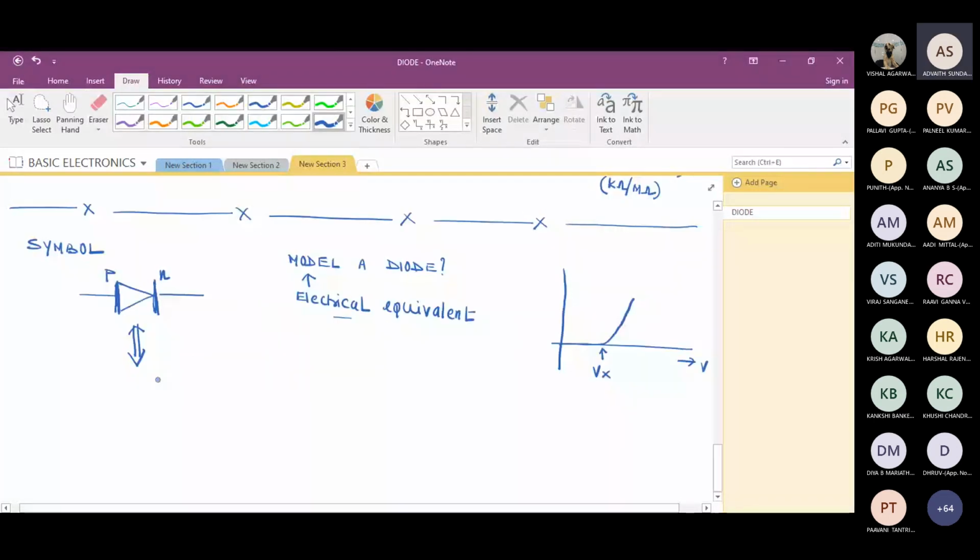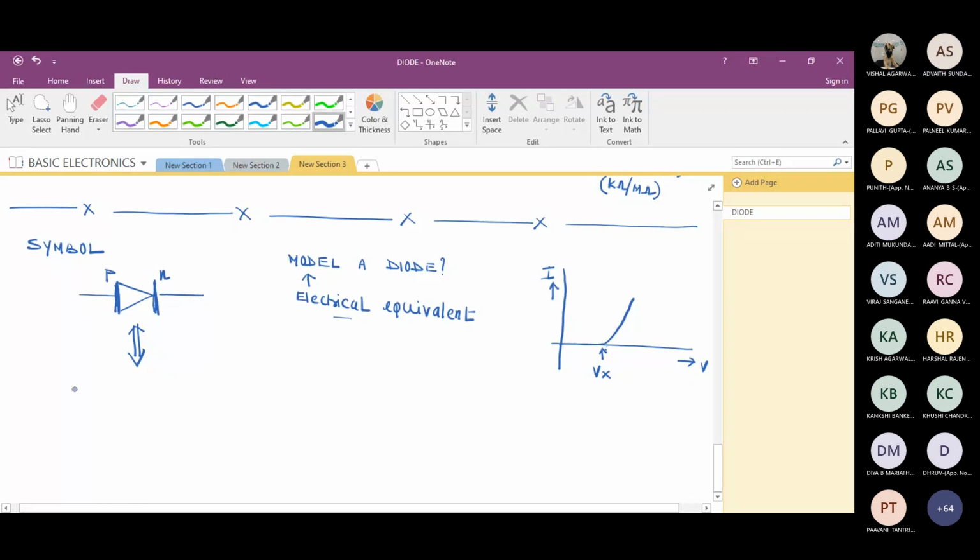Sir, I can't relate to this graph. I'm not getting the concept of the graph. I've already explained, no? Just what you did above, you're drawing the same thing here. Under forward bias condition, till V equal to Vx, the diode is not going to conduct. After Vx, it shoots up exponentially. Okay, sir. Otherwise I would have to scroll up and show it again, so I have drawn it here.